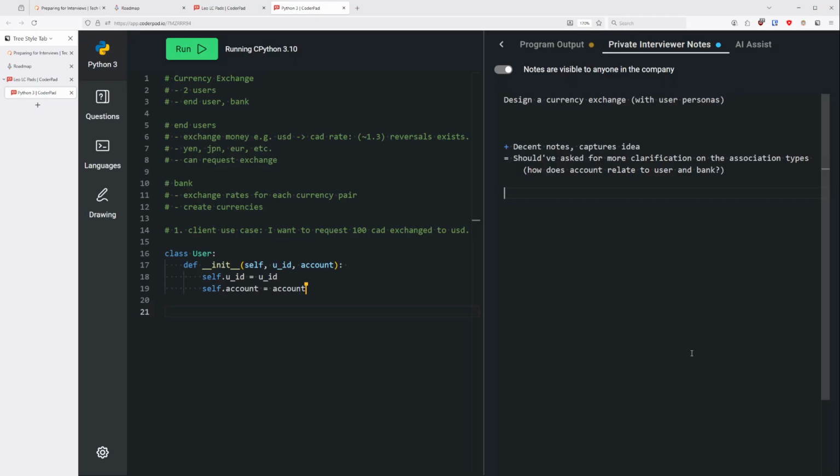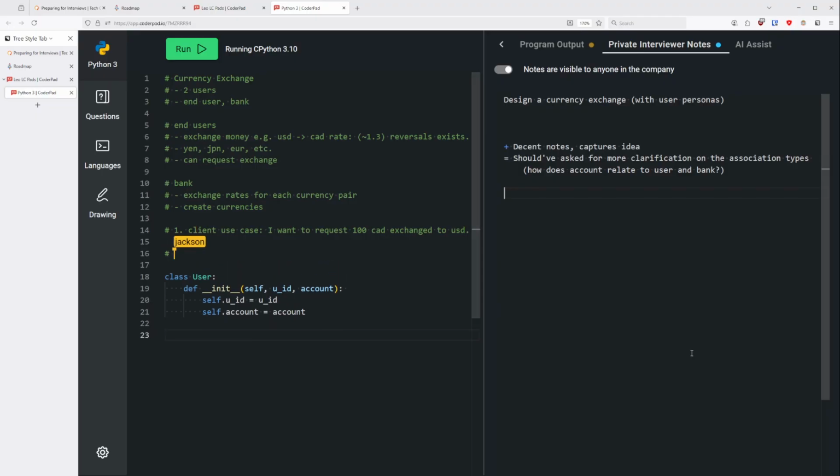That way you can pay attention to any gaps in the knowledge, right? For example, in this case, I'm going to step in here for a second. The problem was not fully complete in that I did not tell you the relationship between a user, an account, and a bank. This is a critical relationship because you need to know it to know what types to use. A user will have one account per currency at the bank.